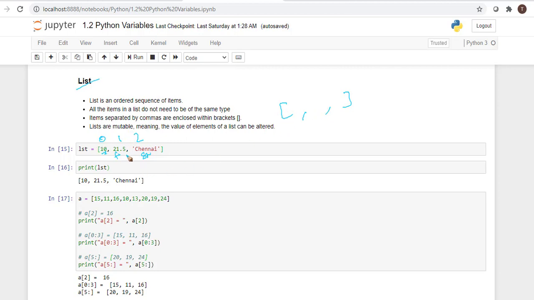Lists are mutable. Mutable in the sense we can change the items. Lists are mutable, meaning the value of elements of your list can be altered anytime. That is called mutable. And you can slice the elements in the list. You can get the second index, or you can use a range from 0 to third index and list out all the things, and from fifth index till the end you can list out. So everything is printed like this.